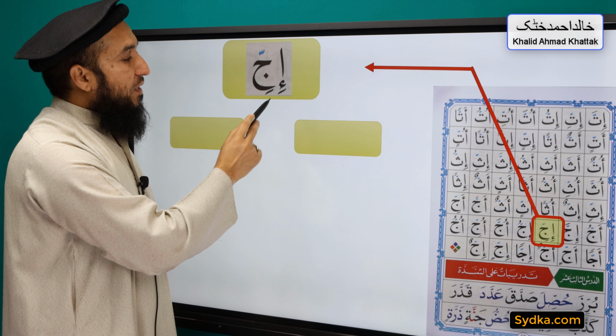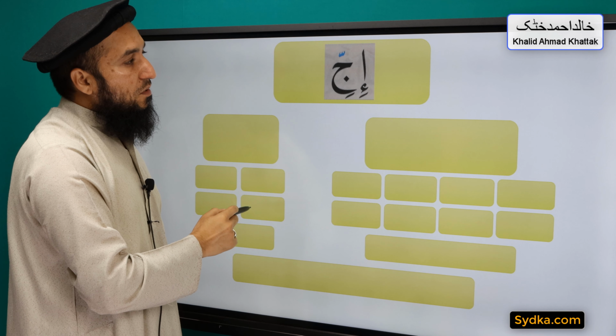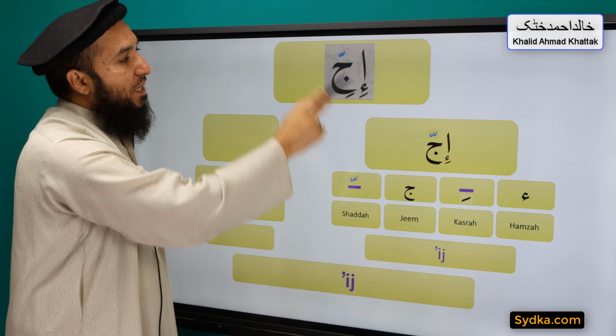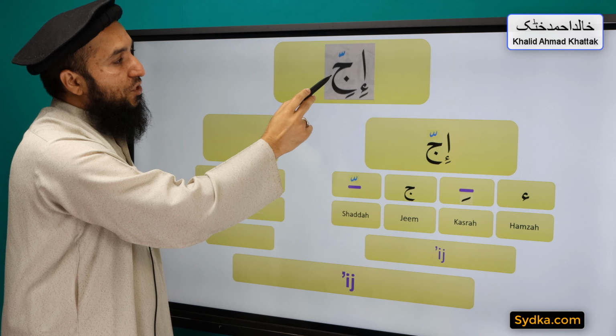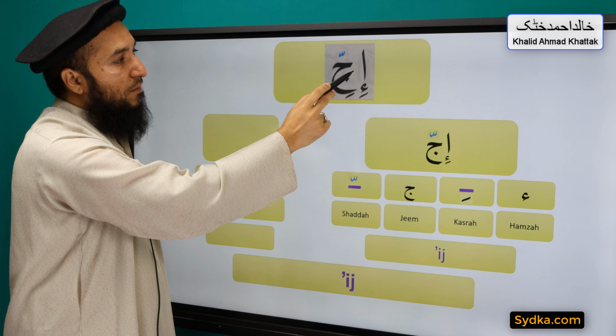The next word we have is Ijji, and it can be divided into two syllables. The first syllable we have is Hamza Kasra Jim Shadda Ij. Hamza is a light letter, it has Kasra underneath, it is followed by Jim. Jim has a Shadda. This alif is silent and it is used as a chair for Hamza.